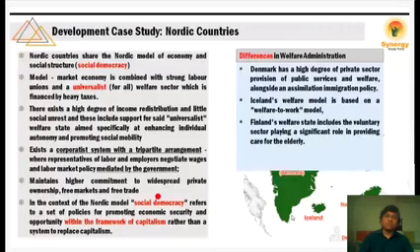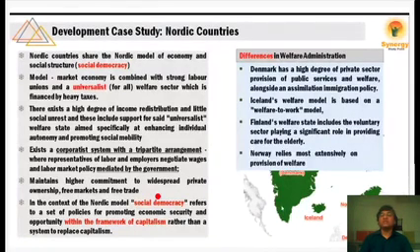Means every young person, when they are in their teens, उनको duty दी जाती है and they do it voluntarily, that they go to the nearest elderly house and they spend some time with those elderly people. They entertain them. वो क्यों करते हैं? क्योंकि उनको मालूम है कि कभी वो भी बूढ़े हो जाएंगे and then somebody has to treat them, right? So this type of value system is there in these Nordic countries.